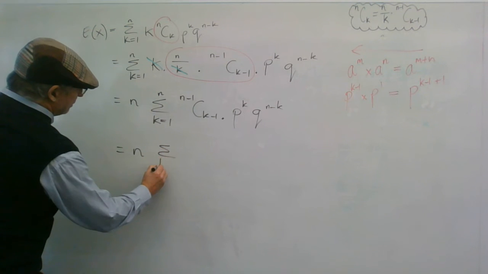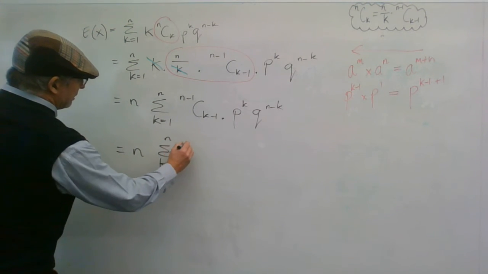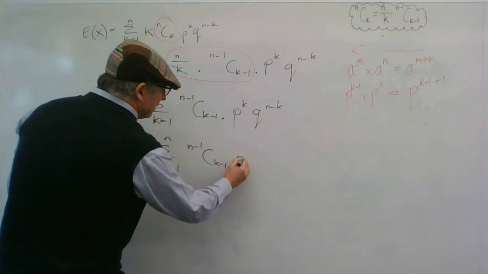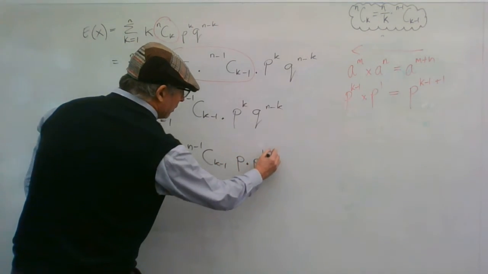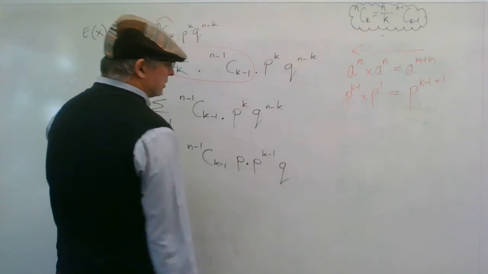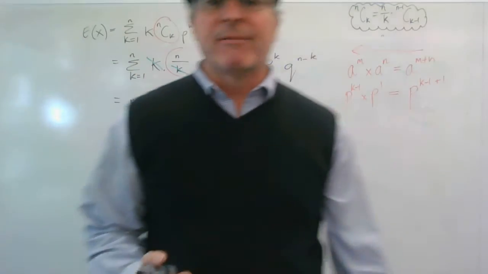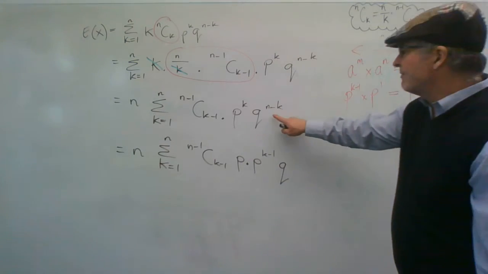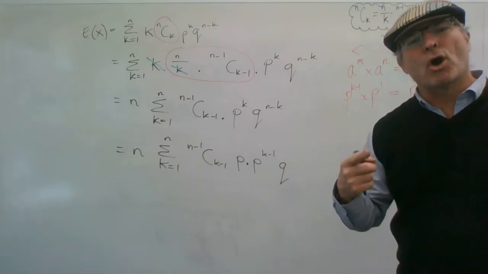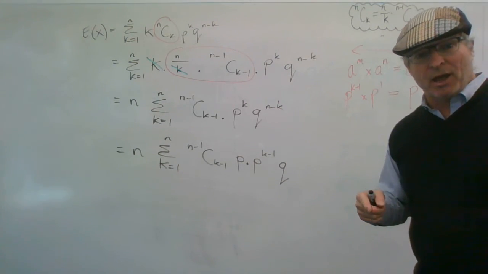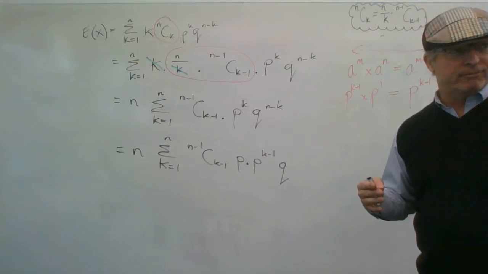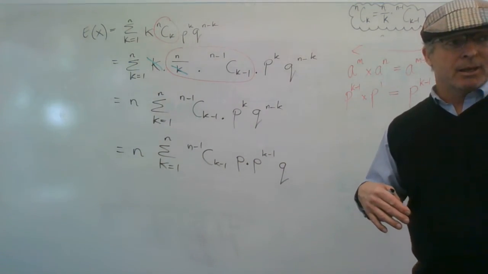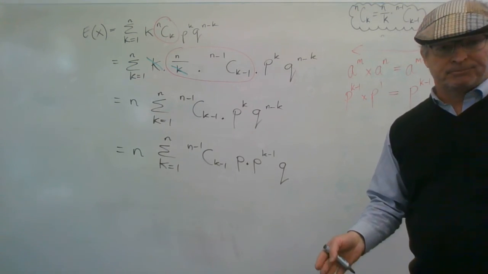So I'm going to do that here. n, the sum from k equals 1 to n of n minus 1 C k minus 1, p times p to the k minus 1, q to the... Now, I don't have a lot of room, so I'm going to fiddle with the q as well. Instead of having n minus k, if you remember earlier on in this video when I was doing my original proof, I wanted n minus 1 minus k minus 1.